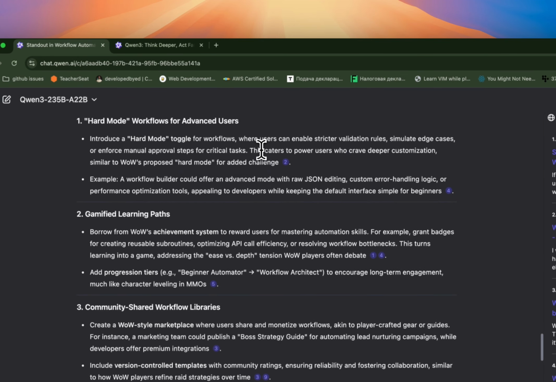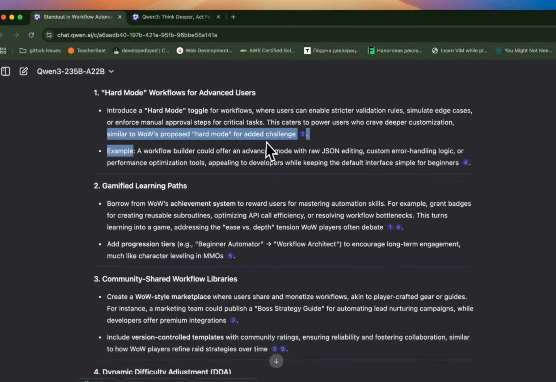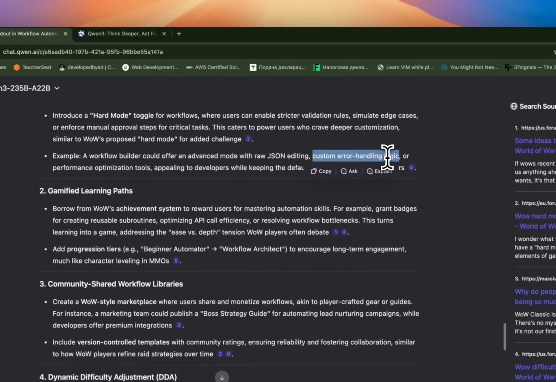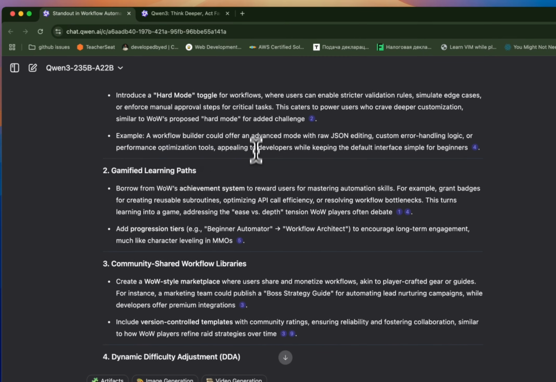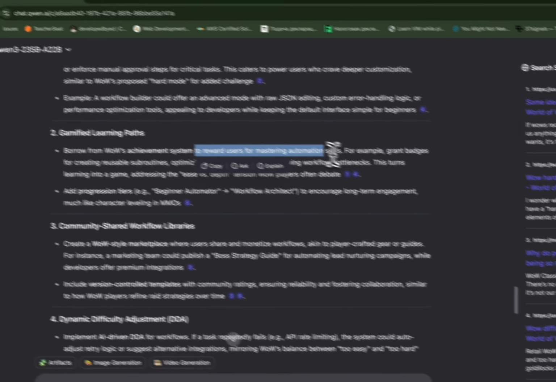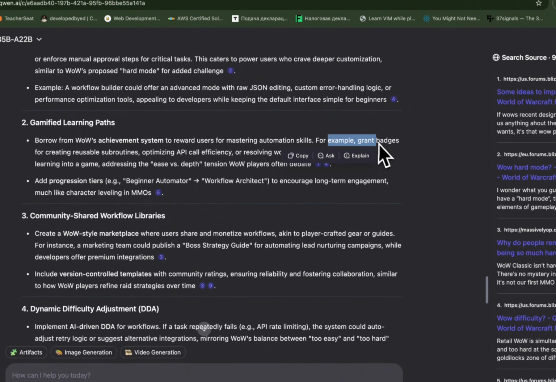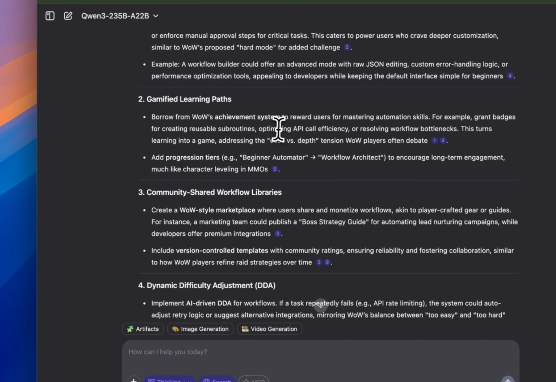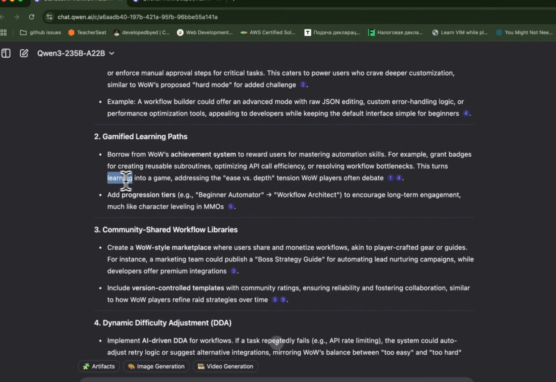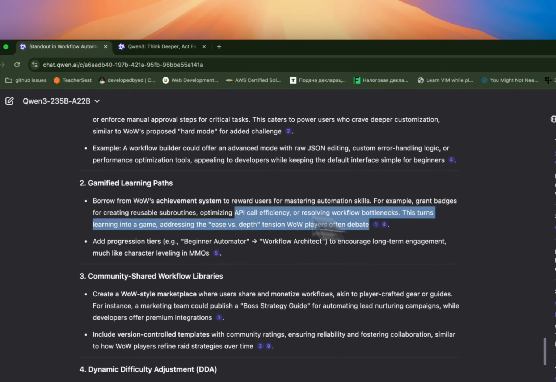But this is funny. Okay, this caters to power users who crave deeper customization, similar to what's proposed in hard mode for added challenge. The workflow builder could offer an advanced mode with raw JSON editing, custom error handling logic, or performance optimization tools. Okay, sure. Gamified learning paths. Borrow from WoW's achievement system to reward users for mastering automation skills. For example, grant badges for creating reusable subroutines, optimizing API code efficiently, or resolving workflow bottlenecks. This turns learning into a game, addressing the ease versus depth tension WoW players often debate.